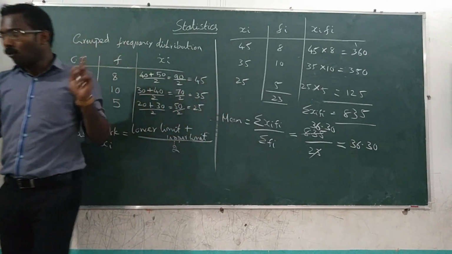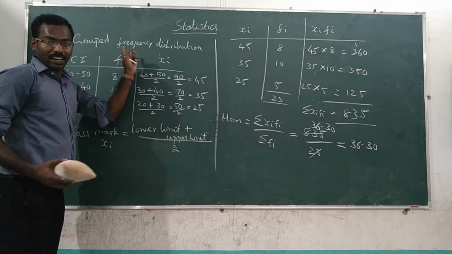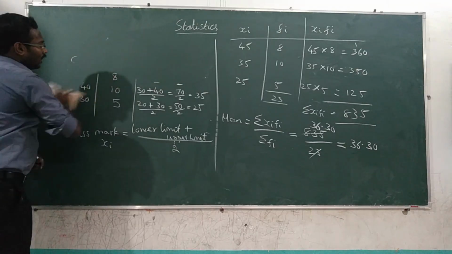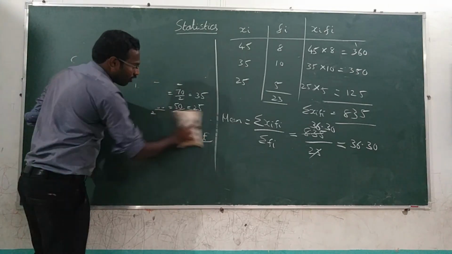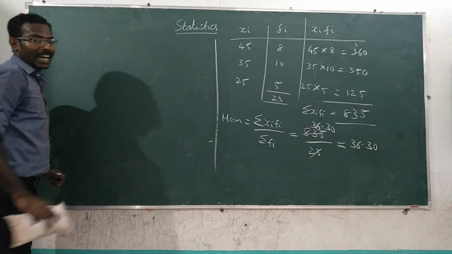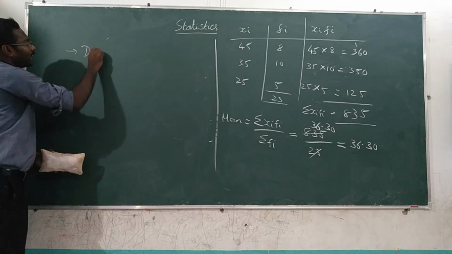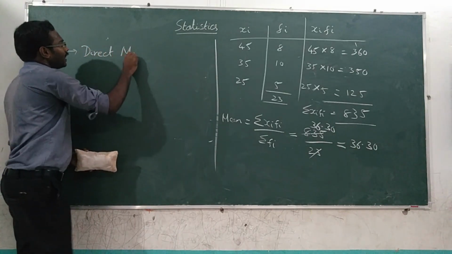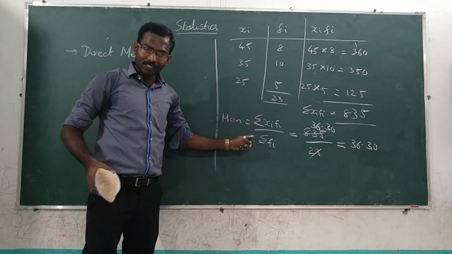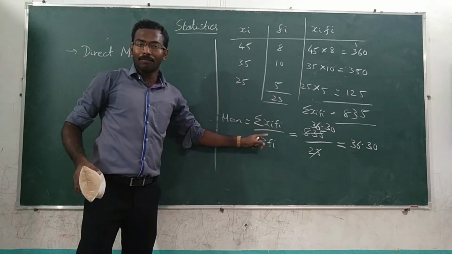Okay. So now let us move on to our syllabus. According to your syllabus, you have 3 different methods of calculating mean. One is the direct method. Direct method is nothing but what we saw just now, that is this formula: summation xi into fi divided by summation fi.